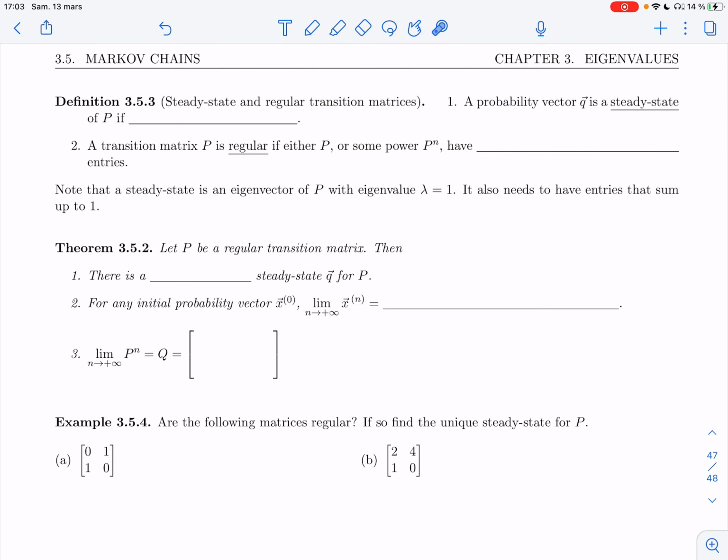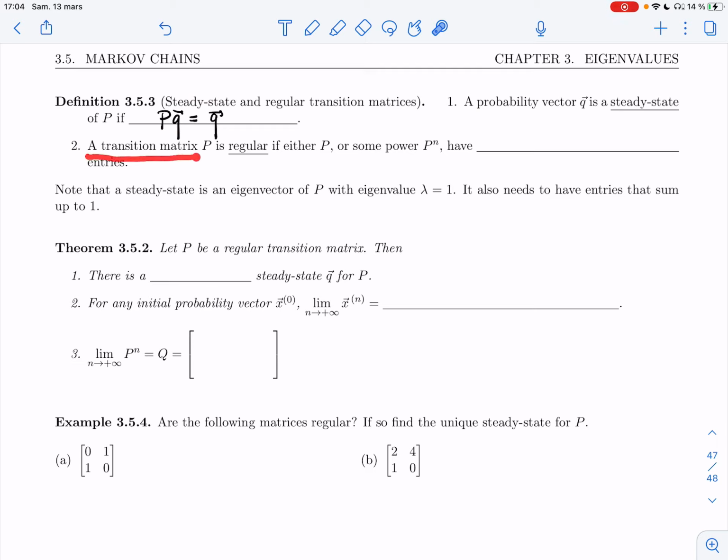All right, so we're now ready to make the behavior of Markov chains in the long run more precise. So, definition 3.5.3, steady state and regular transition matrices. A probability vector Q is a steady state of P if PQ equals Q. So two things we need. We need Q to be a probability vector, so the sum of its entries should be 1, and we need it to stay put when you multiply it by P.